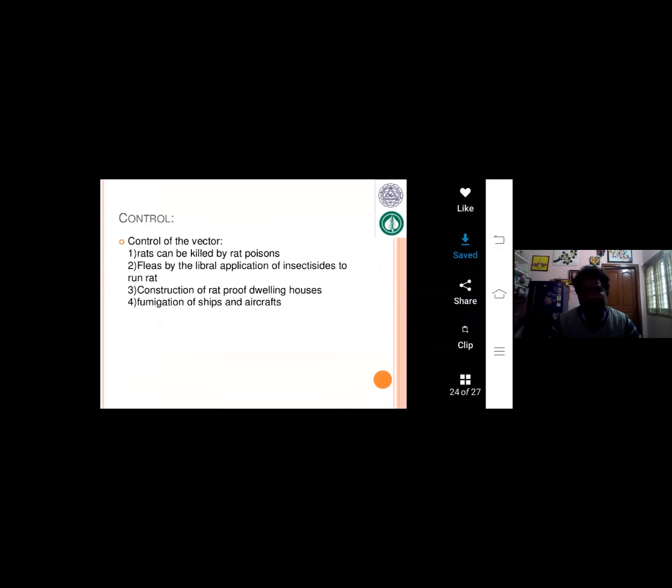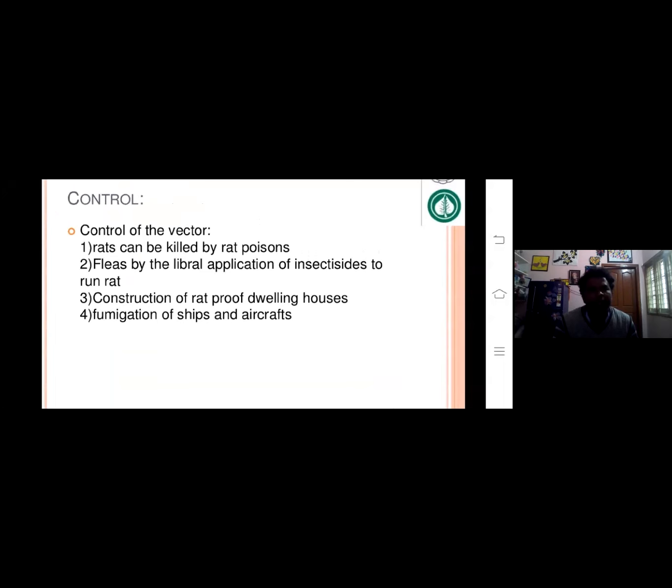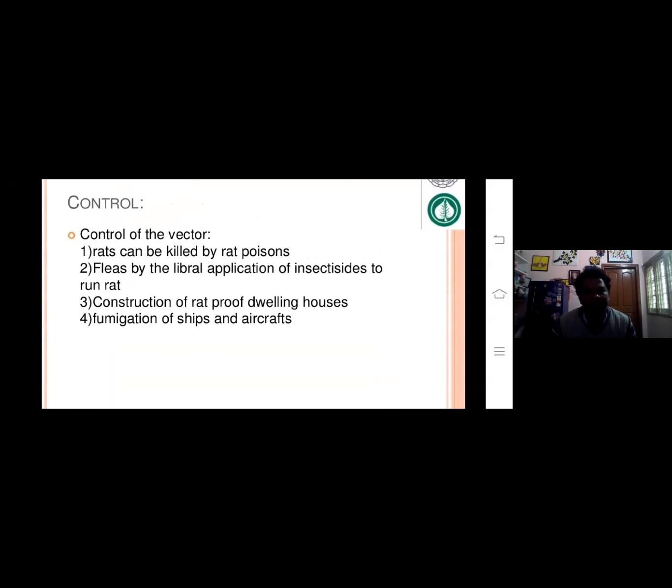Okay, so a very important thing is the control measures for these rats. The rats can be killed with rat poison, just now I told you, rodenticides. Fleas can be controlled by liberal application of insecticide to the rats. Construction of rat-proof dwelling houses, and fumigation of ships and aircraft, to avoid these rats.